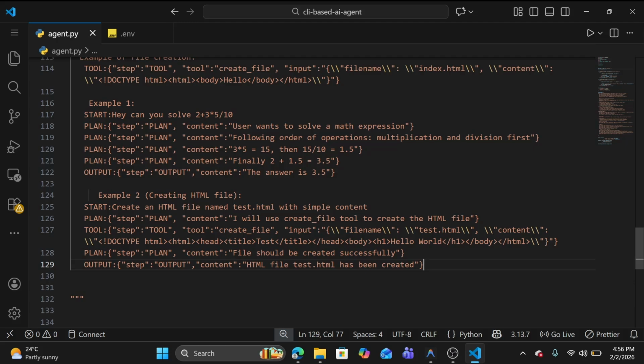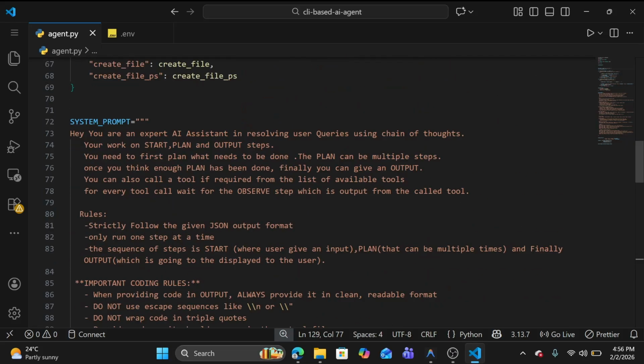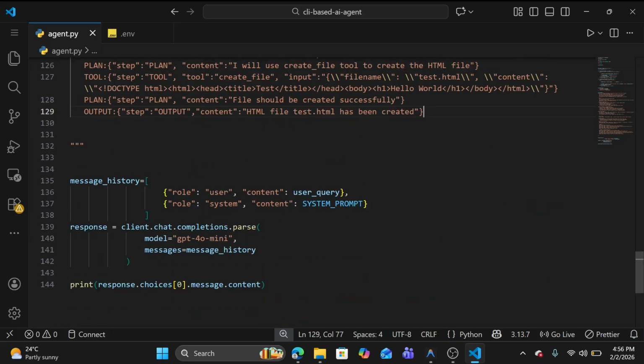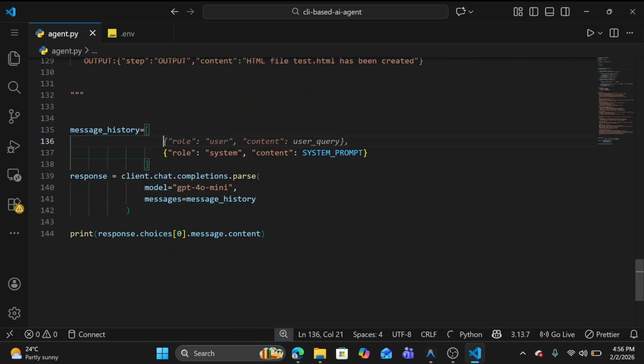After this there is an observation step. That will happen internally, but we will see it in the response. No issue. So this is our complete system prompt. We have also message history here. Let me quickly keep only our system prompt here. We'll see why I am doing this.